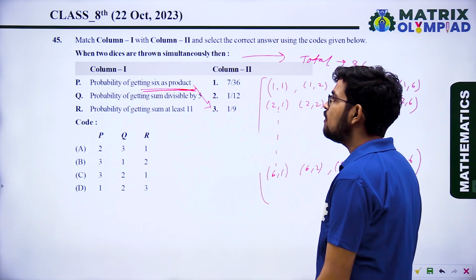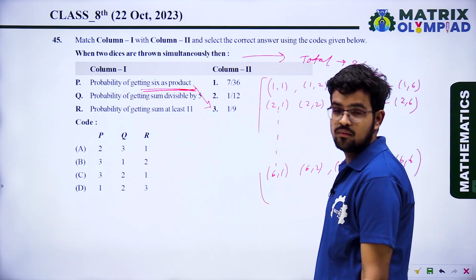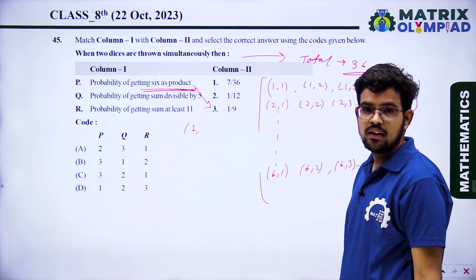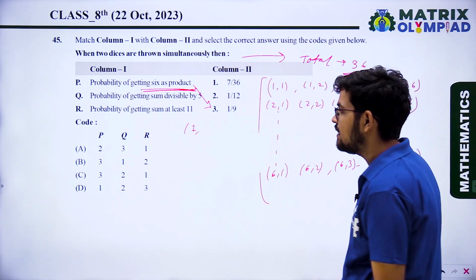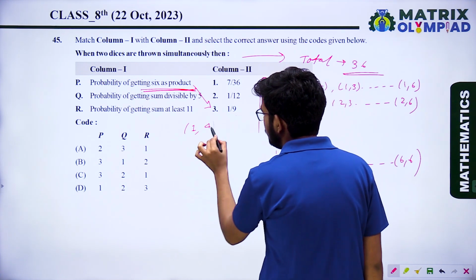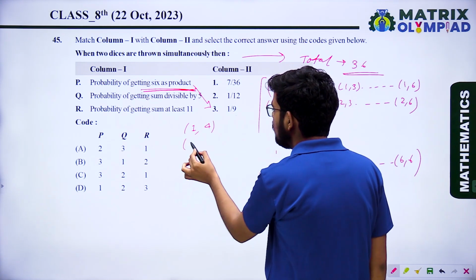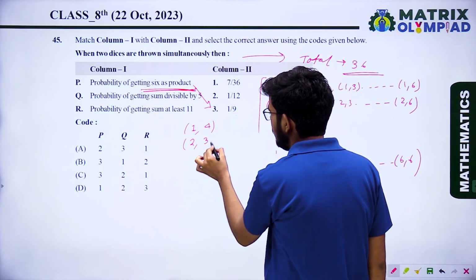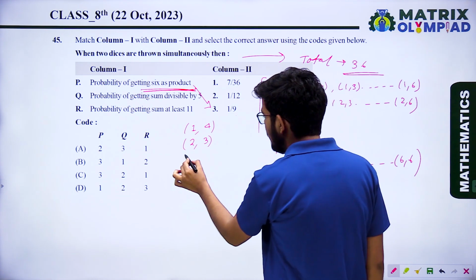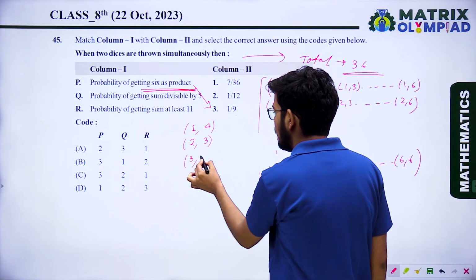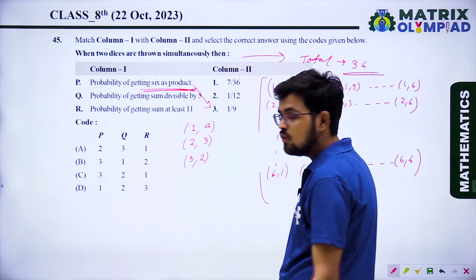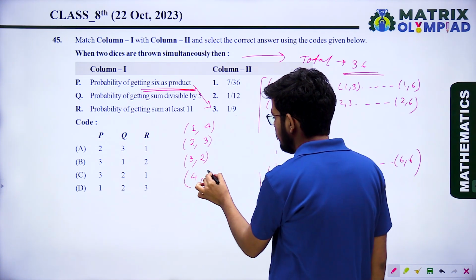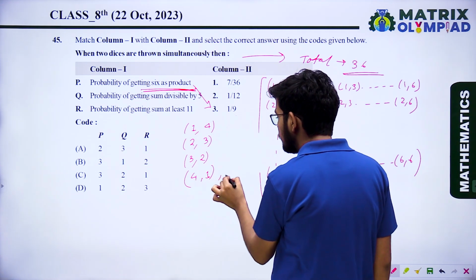Q, the probability of getting sum divisible by 5. So if you get 1 on first die, then what should be the digit on the second die? That should be 4. When you are getting 2 on the first die, the other digit should be 3. When you are getting 3 on the first die, the other digit will be 2. When you are getting 4 on the first die, the other digit will be 1 or